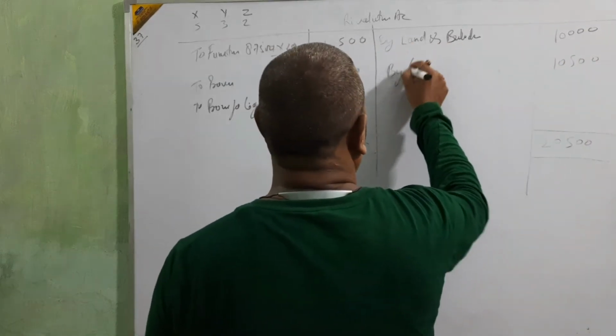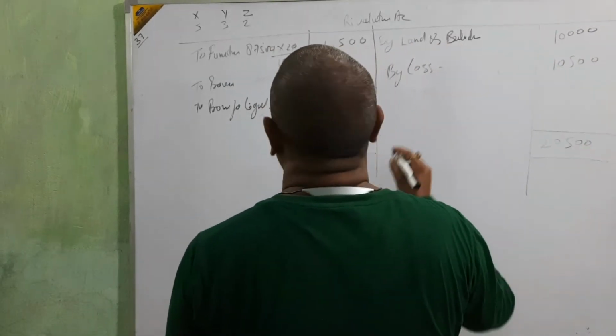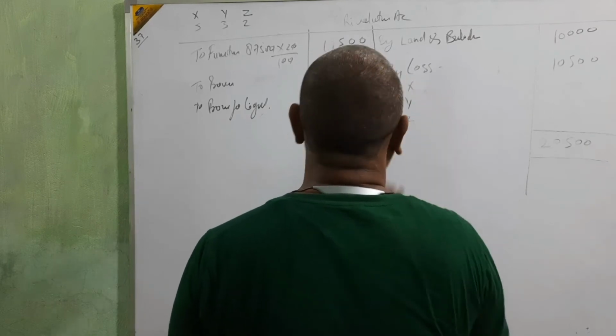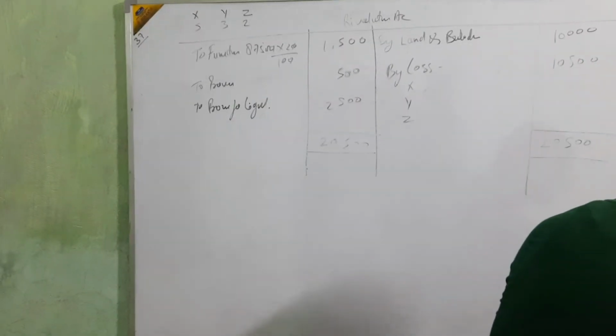That is the loss, and we divide it among X, Y, and Z.